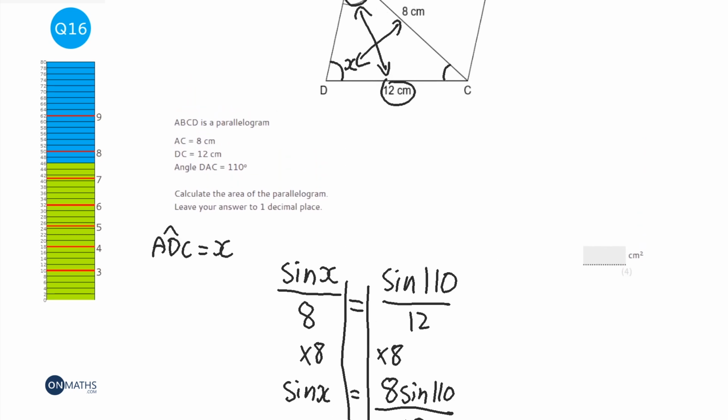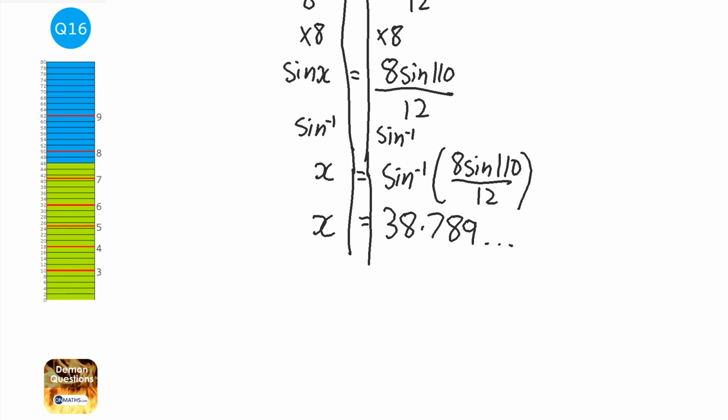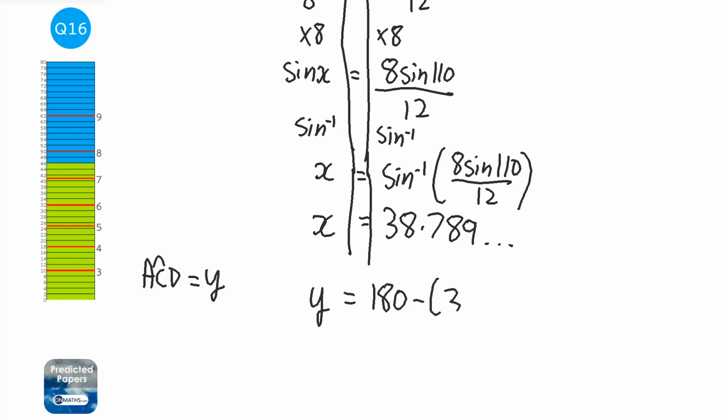Now I want to keep the accuracy if I can, so I'm going to keep that in my calculator, and then what I'm going to do is add that to the 110 to work out what this angle here is, and I'm going to call that Y. So what is this? ACD. I'm going to tell the examiner that ACD I'm going to call Y, just to make it a bit easier. So Y equals 180 take away 38.789 and so on plus 110.